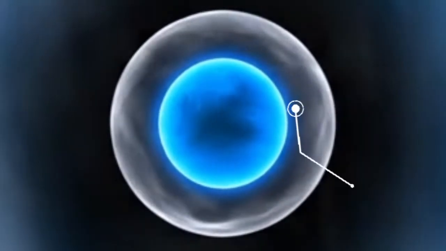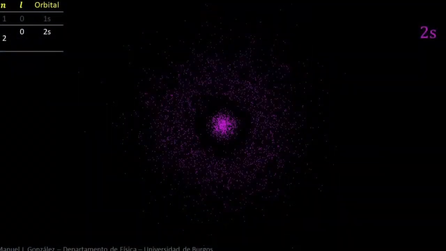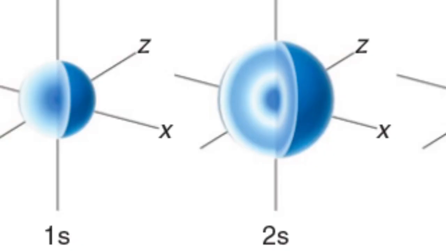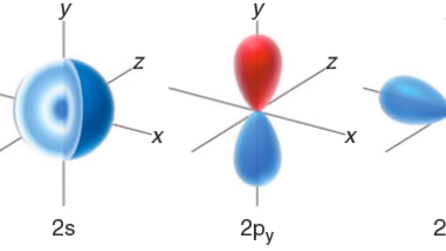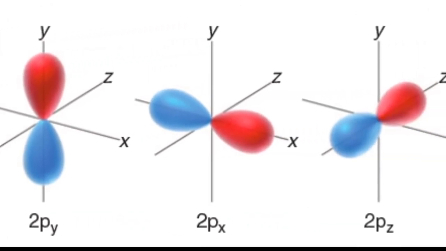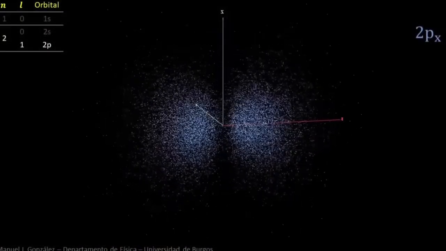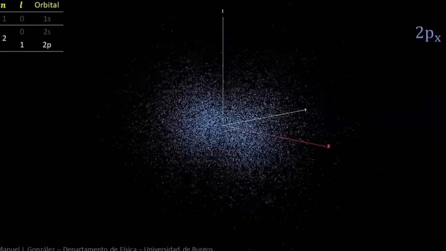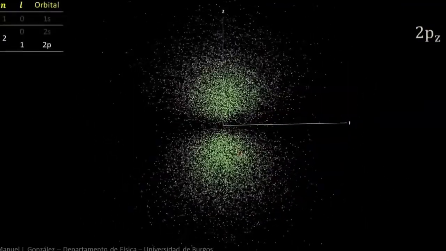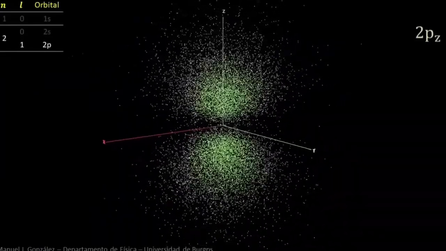Between these states, there are thin, invisible zones called nodes, where the probability of finding the electron suddenly drops to almost zero. You can think of them as empty spaces between different standing wave patterns, like the silent spots on a vibrating guitar string. If the electron gains even more energy, its wave pattern becomes more complex. The cloud might stretch out and form lobes, like a three-dimensional flower with petals in different directions. These are called p orbitals, for example, 2px, 2py, and 2pz, each one oriented differently in space.